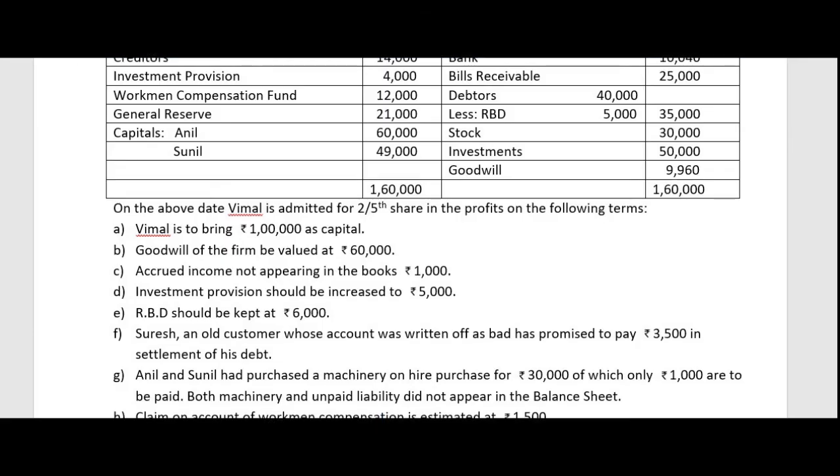Now before preparing the capital account we have to understand the goodwill treatment. Now if you see, goodwill is there in the balance sheet. So this goodwill has to be written off. Then we have to take the new value. So for the goodwill treatment, we have to pass 2 journal entries. First journal entry is to write off the old value of goodwill. So the goodwill is 9,960. To write off the old value of goodwill, we have to debit the old partners' capital account and credit to be given to goodwill account.